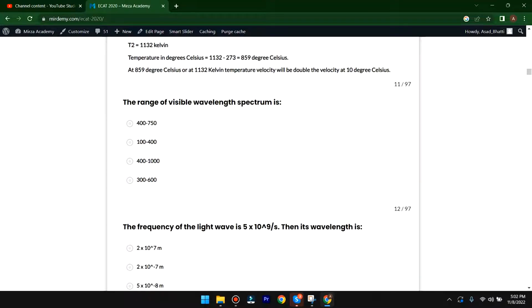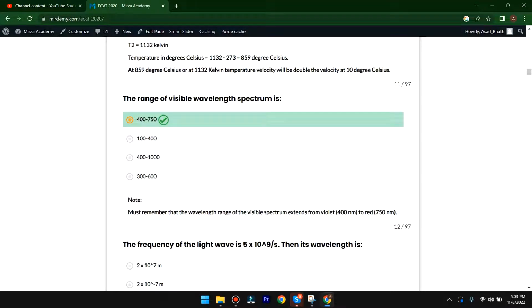MCQ is here. The range of the visible wavelength spectrum is given as 400 to 750, 100 to 400, 400 to 1000, 300 to 600. So which option will be correct? Here the A option is correct. The wavelength range of the visible spectrum extends from violet 400 to 750. So here the A option is correct.